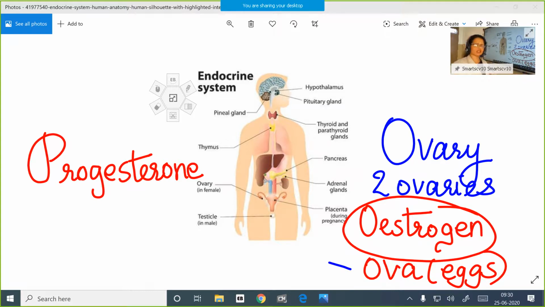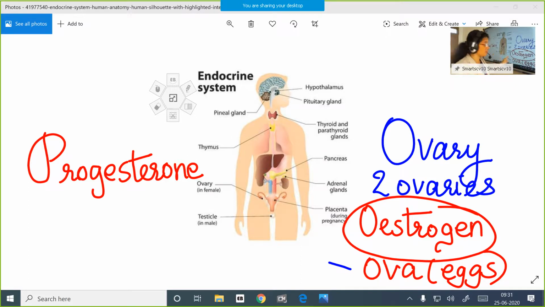You know, children, every month one egg or ovum will be released by one of the ovaries. That is the usual case. This production and release of the eggs is ovulation. First of all, the ova should ripen. Even when a female child is born, in infancy itself thousands of immature eggs will be there in the ovary, but only during adolescence do they start maturing. So you must understand, children, the production as well as maturation and release of the ova, that is ovulation, is also controlled by the estrogen.